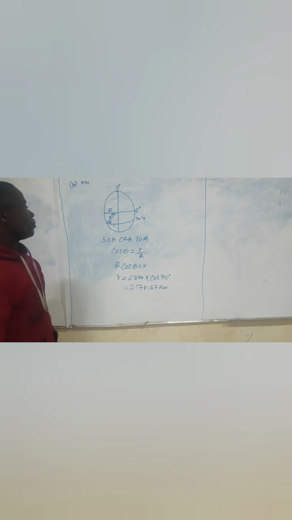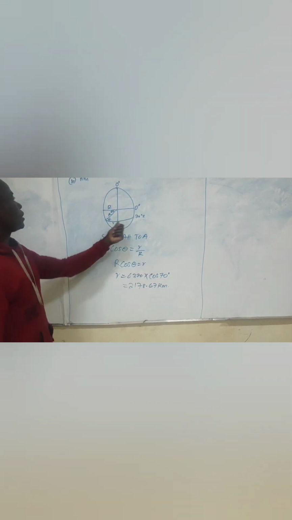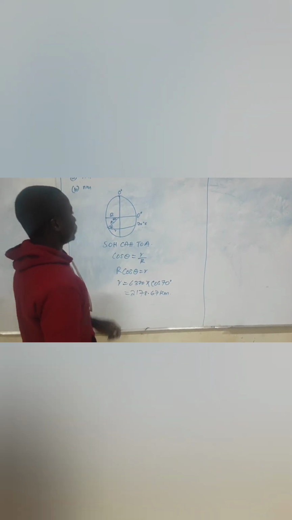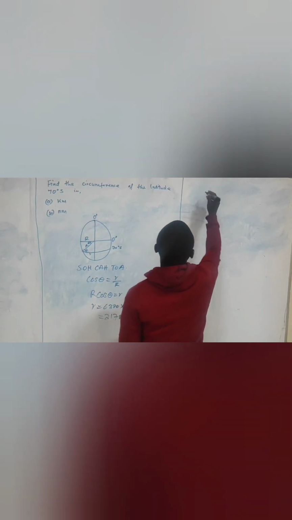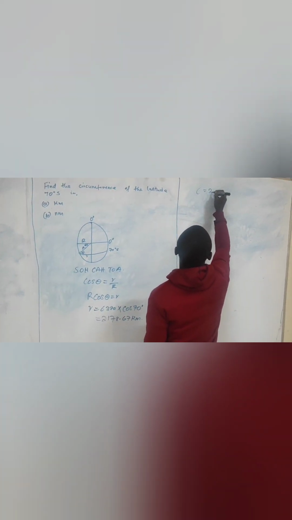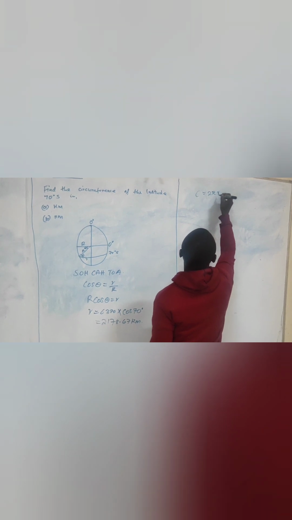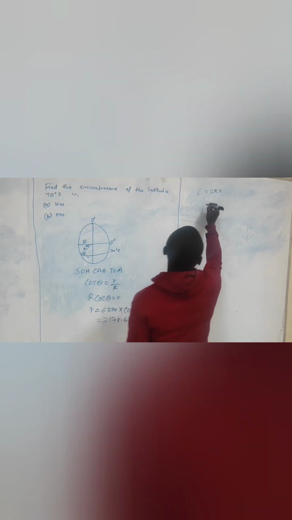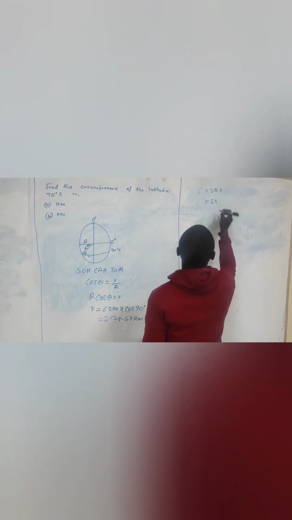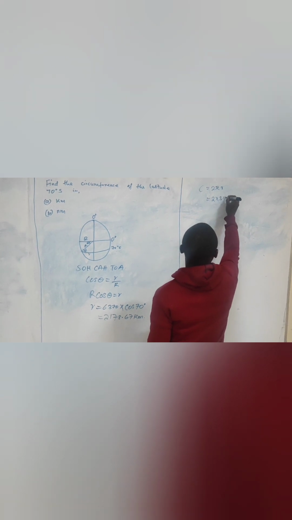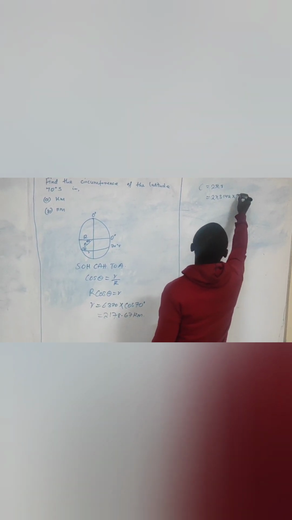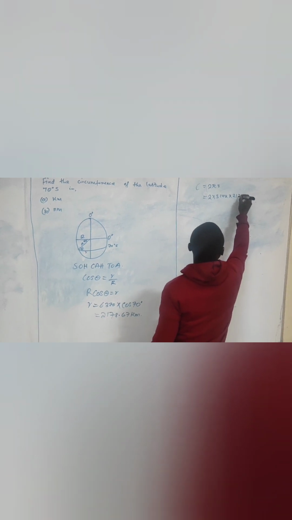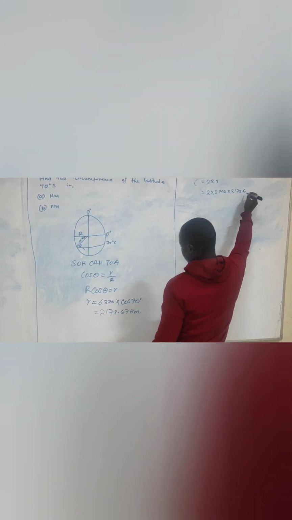Now that we have the small radius, we can get the circumference of the latitude 70 degrees. Circumference equals 2 pi r, with our small radius, which is 2 times 3.142 times 2,178.67.